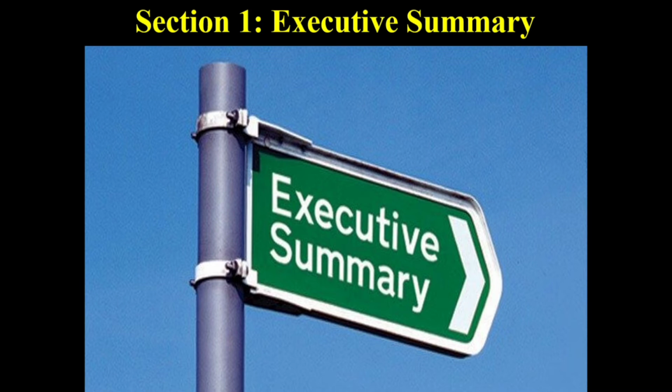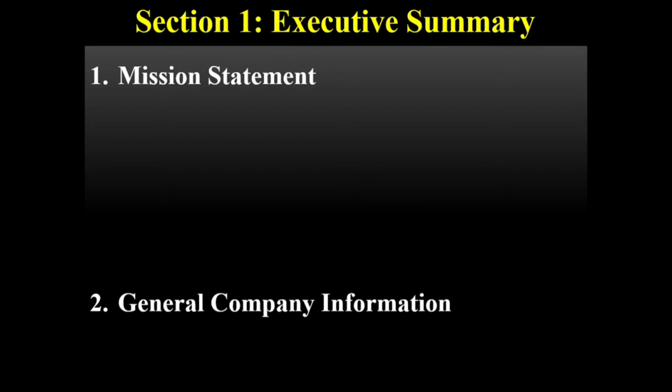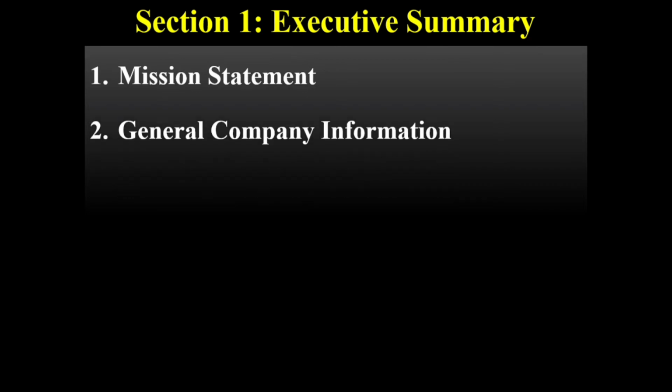So keep in mind that any information that doesn't answer these what, where, and why shouldn't be included in your executive summary. So you can complete this first section of your business plan more simply by sticking to the 6 pieces of information as recommended by the Small Business Administration. So the first one is the mission statement. In no more than a paragraph, your mission statement should explain what your business is and the important goals you have.